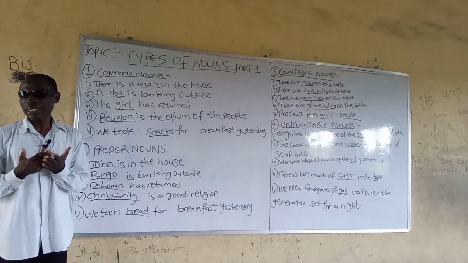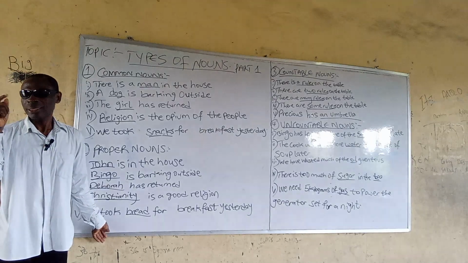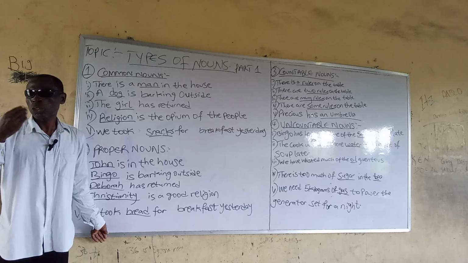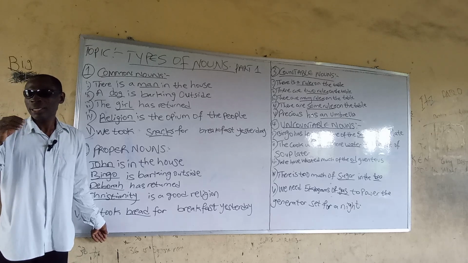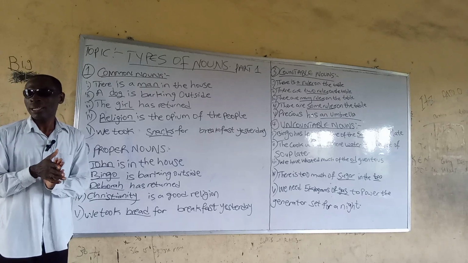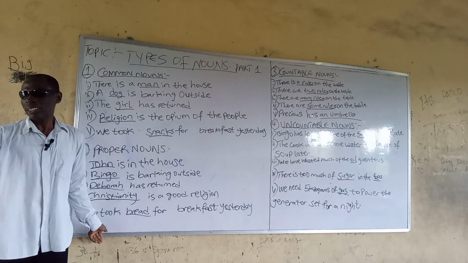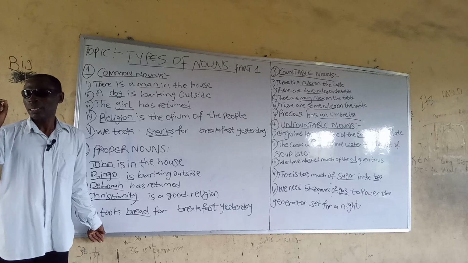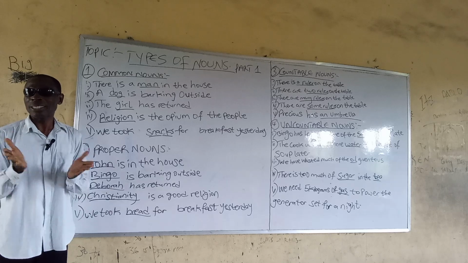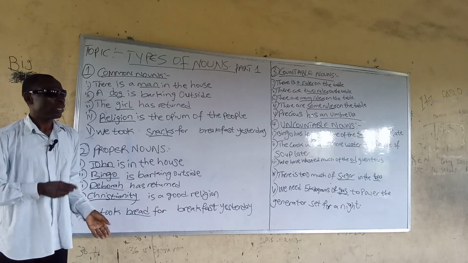So we can say a ruler, singular, two rulers, plural, some rulers, plural, many rulers, plural, a lot of rulers, plural, one house, singular, 5 houses, plural, some houses, plural, a lot of houses, plural, so on and so forth.